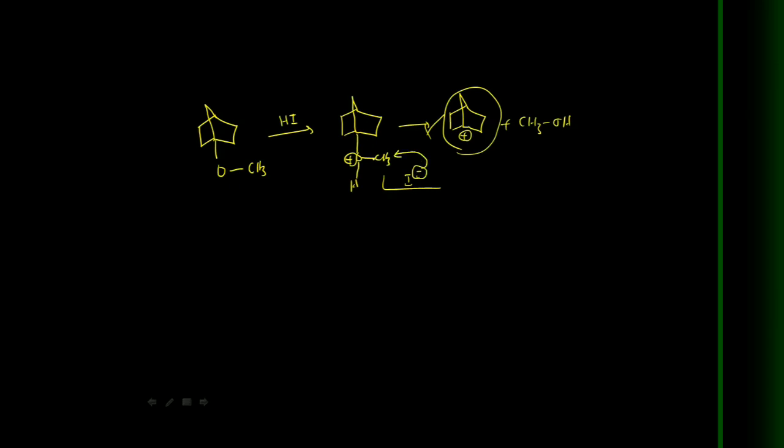That's why in this case I minus attacks on the methyl, the simple alkyl group. So in this case we can get the alcohol plus methyl iodide. Okay, that is the final point. And next some more reactions we can discuss.